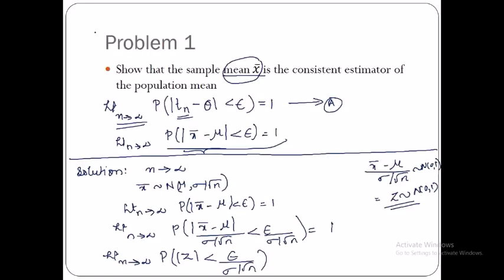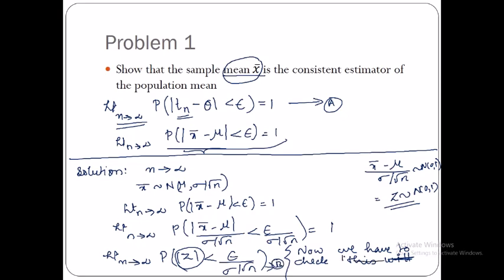Now since I have written over here that probability of modulus z is less than epsilon by sigma by root n, this is a modulus sign, so how can I rewrite this? Before that, we have to check this particular equation, let me call this b.